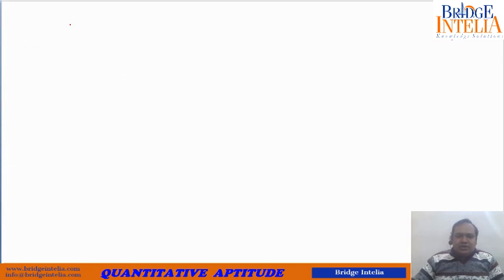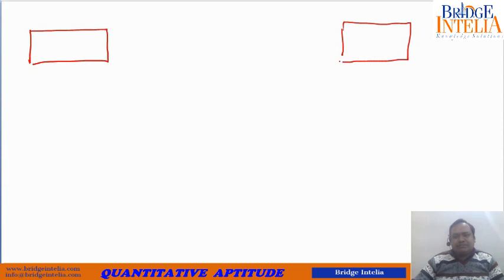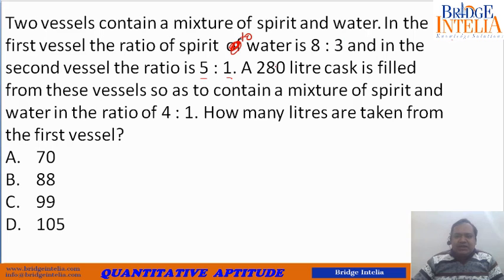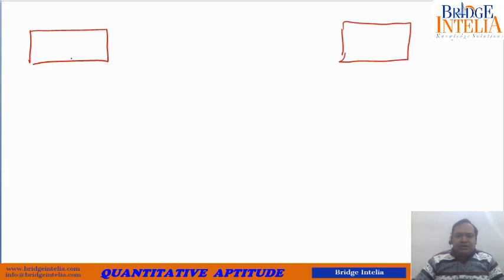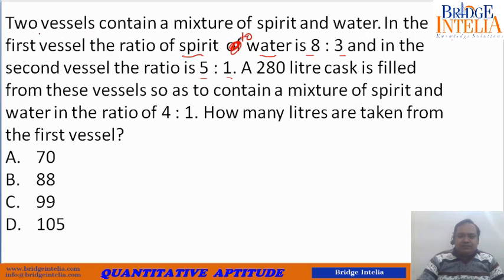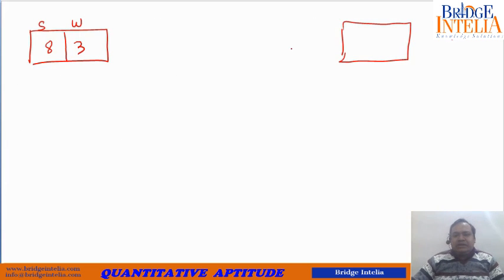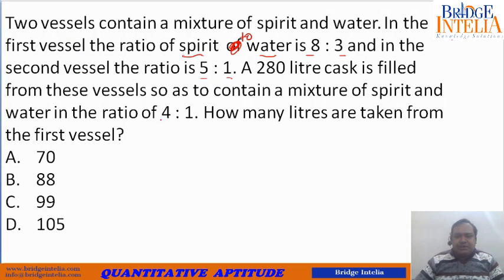You basically had two different kinds of solutions which you are going to mix. What was the property of these two solutions? In the first, the ratio of spirit to water is 8:3. Spirit S, water W. In the second one, the ratio of the same elements, spirit and water, is 5:1.